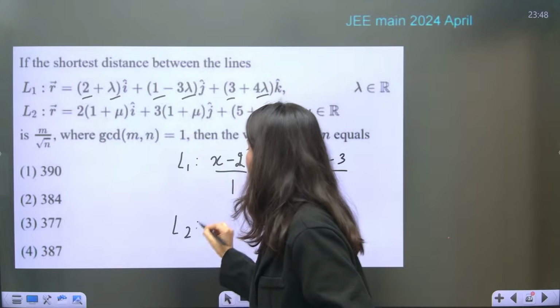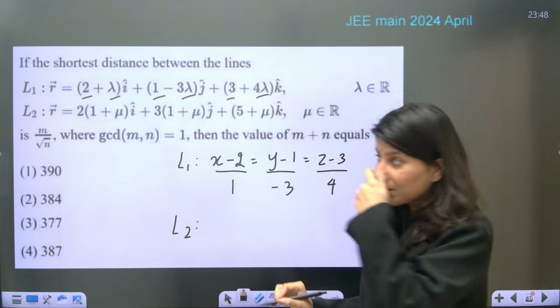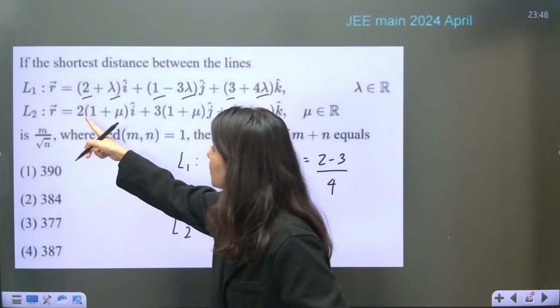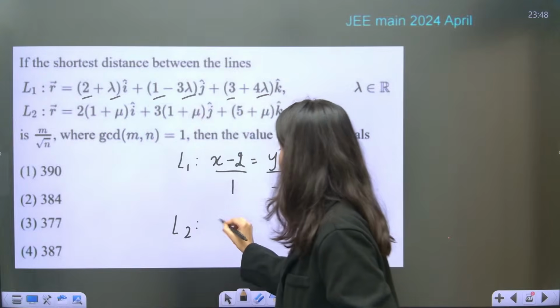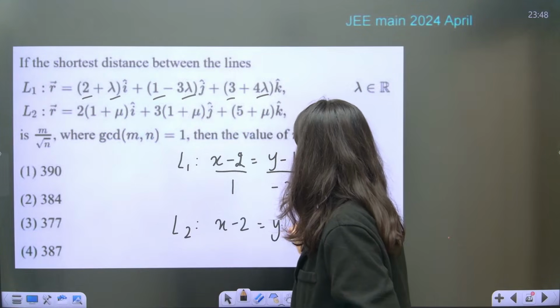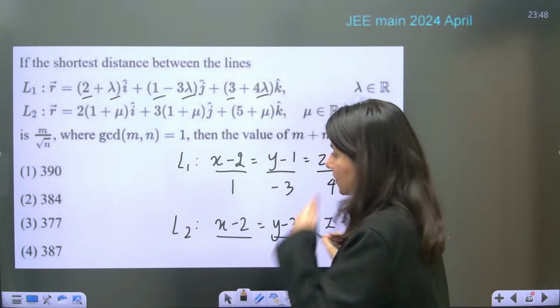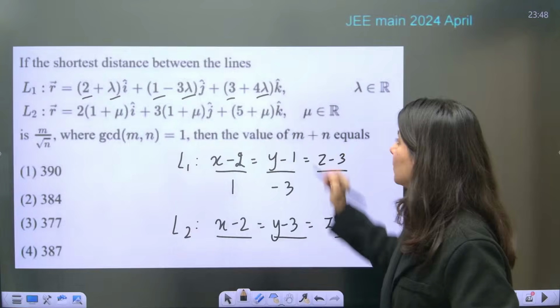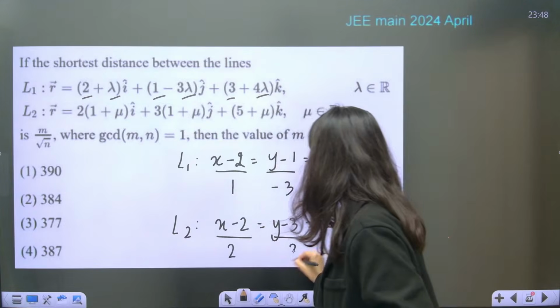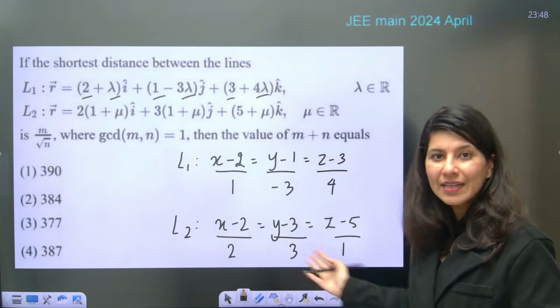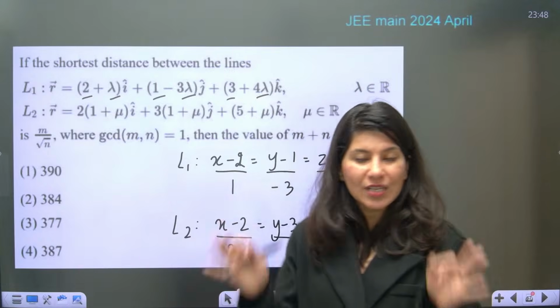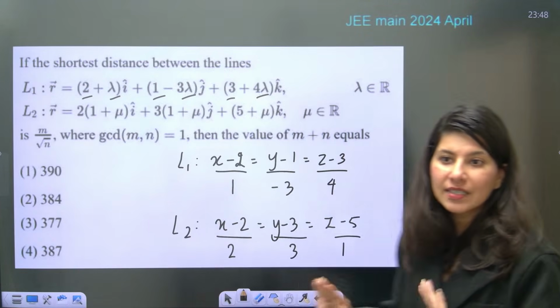Line 2. Can you help me in writing the equation of line number 2? So that is going to give you 2, 3 and 5 upon... so you are getting 2 mu, 3 mu and mu. So 2, 3 and 1. Line number 1, line number 2, calculate the shortest distance just like you do. Direct formula, direct question.